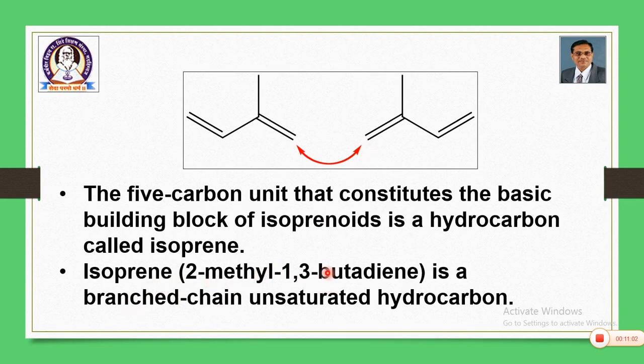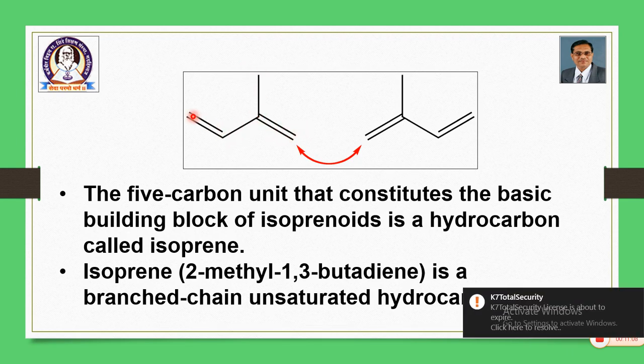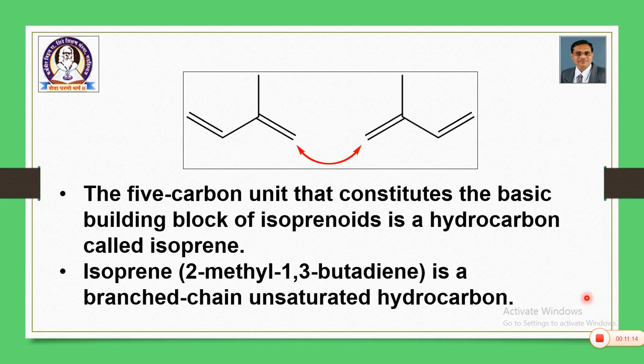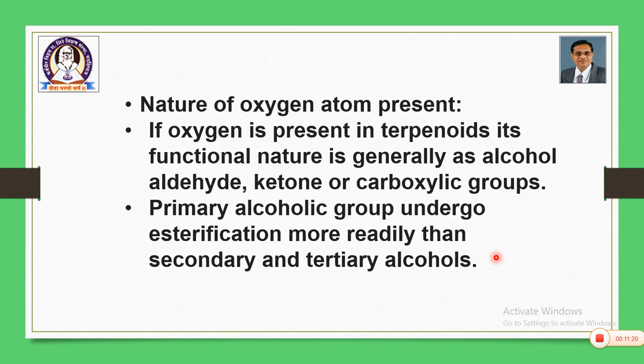Isoprene is 2-methyl-1,3-butadiene. This is the first carbon, second carbon, third carbon, fourth carbon. 2-methyl-1,3-butadiene is its nomenclature. So, the general structure is shown. In terpenoids, as we have seen in the beginning, terpenes contain isoprene. In terpenoids there are different oxygen forms, that is, different functional groups with oxygen. Then the nature of oxygen present can be investigated by different methods. If oxygen is present in terpenoids, its functional nature is generally alcohol, aldehyde, ketone or carboxylic acid.